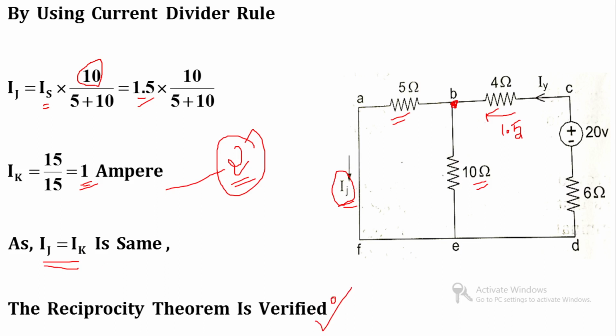So this is all about the reciprocity theorem. We have already learned the statement, its application, its drawback, its proof, and the two numericals based on the reciprocity theorem.